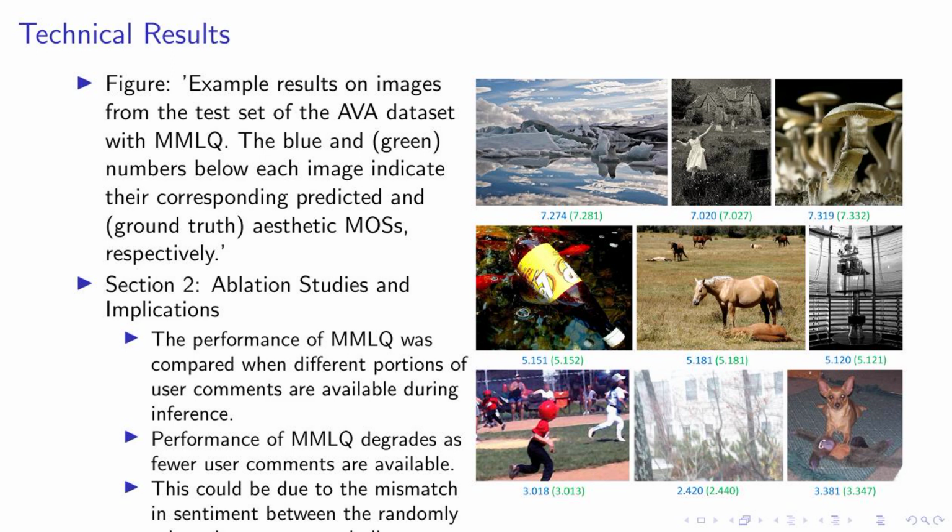This could be attributed to the mismatch in sentiment between the randomly selected comments and all comments. This limitation, however, opens up an exciting avenue for future research. We believe that incorporating additional submodules based on aesthetic-aware image-to-text retrieval or image captioning could potentially address this issue. On the right, you can see a visual representation of our results. This figure illustrates the effectiveness of our MMLQ method on the AVA dataset. In summary, our MMLQ method shows promising results, but there's still room for improvement and further exploration.